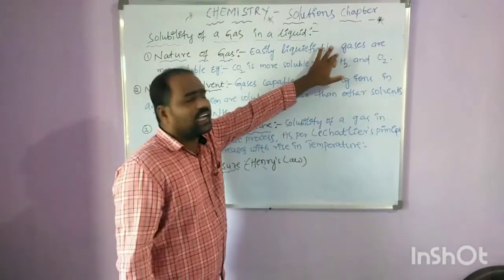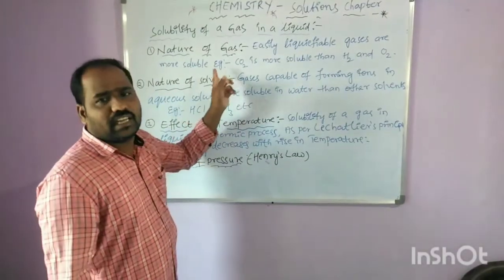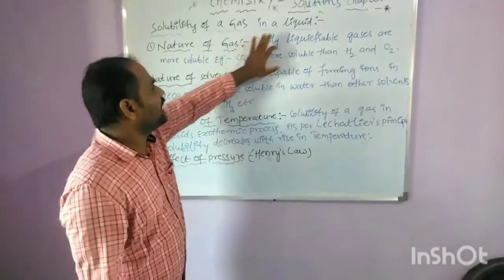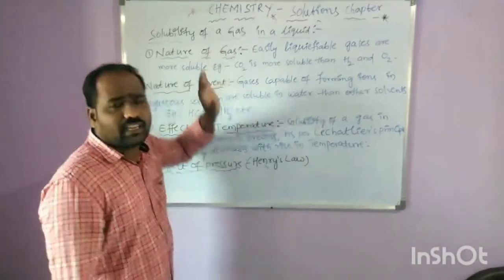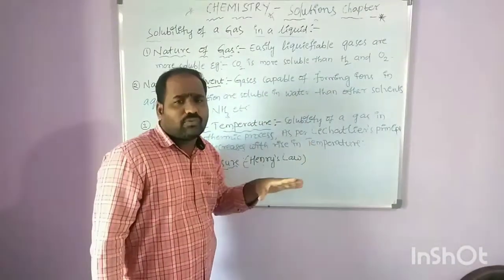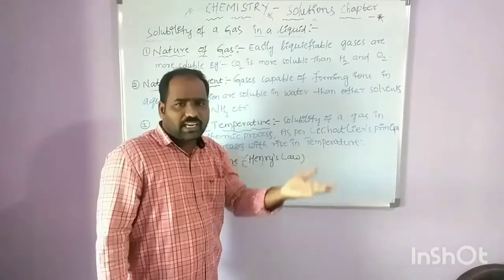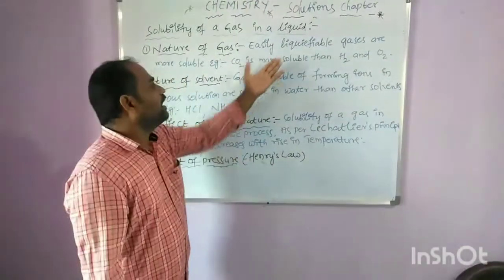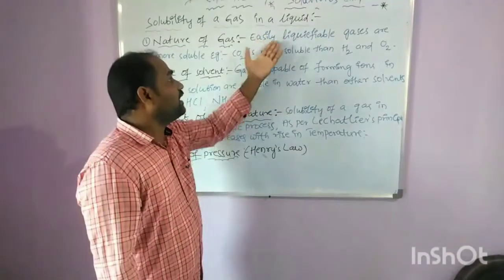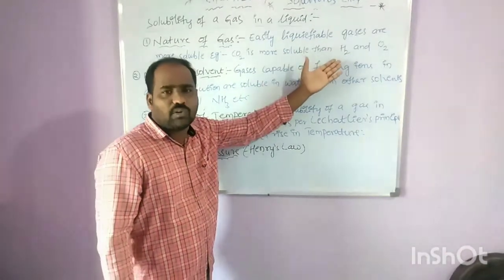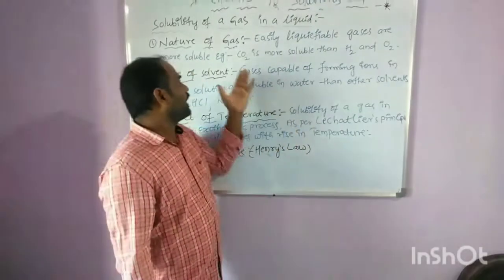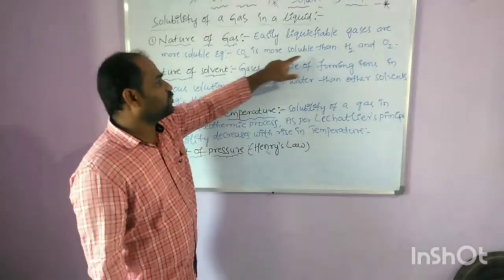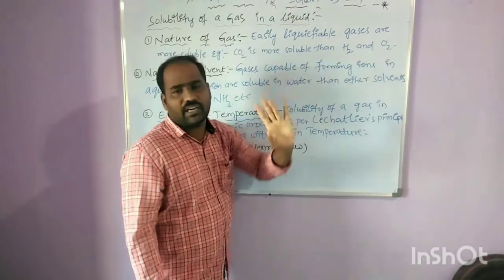Easily liquefiable gases are more soluble than the other gases. Easily liquefiable gases means that on applying high pressure, the gases are easily converted into liquids. Those are liquefiable gases, and they are more soluble than the other gases. For example, carbon dioxide is more soluble than H2 and O2.